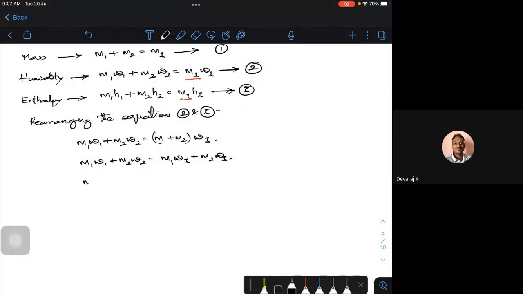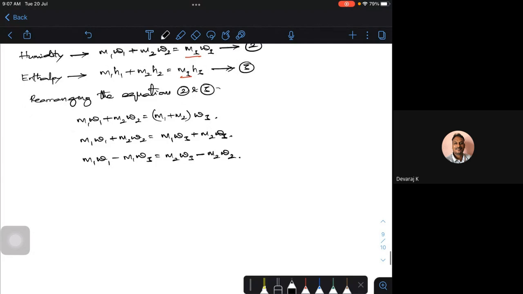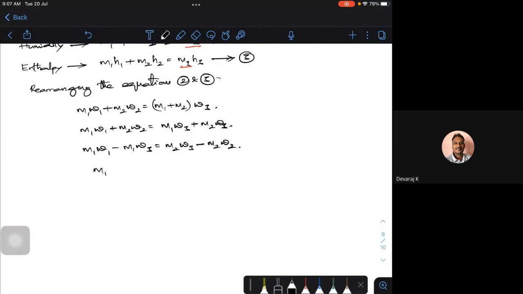Taking terms to the left-hand side, M1 into omega 1 minus M1 into omega 3 is equal to M2 into omega 3 minus M2 into omega 2. Taking M1 common, M1 into omega 1 minus omega 3 is equal to M2 into omega 3 minus omega 2. I am calling this equation number 4.